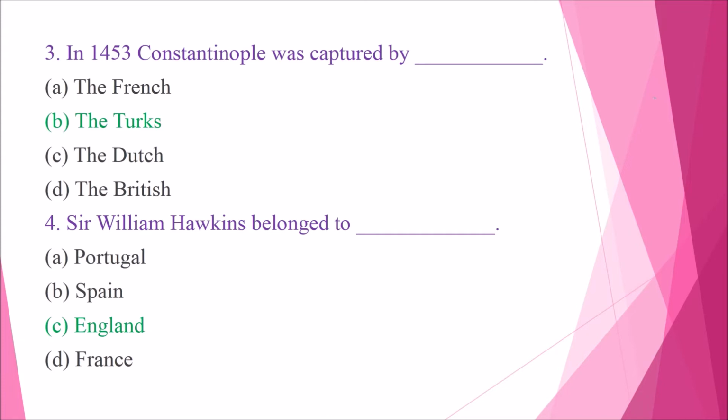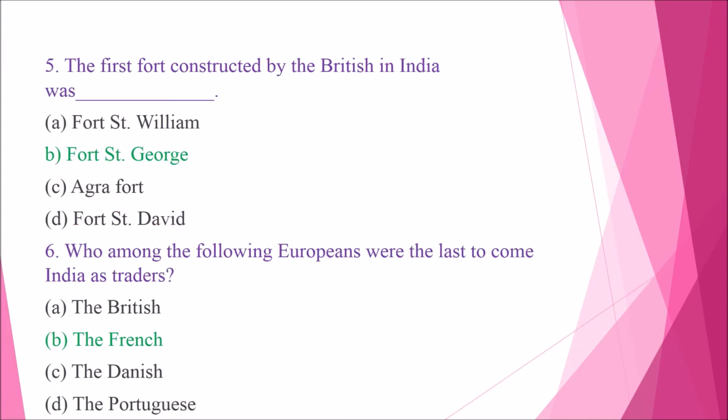Option A, Portugal. Option B, Spain. Option C, England. Option D, France. So the answer is option C, England.